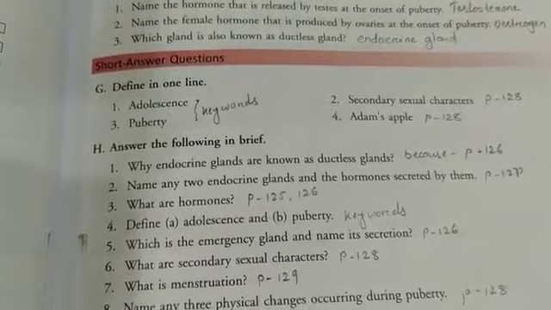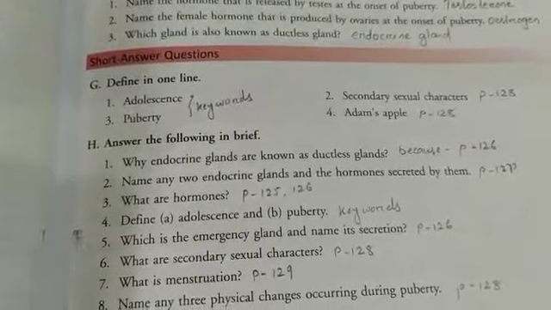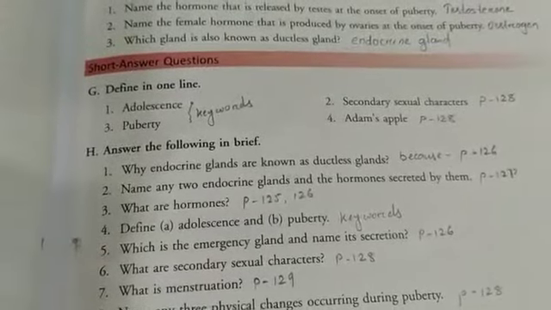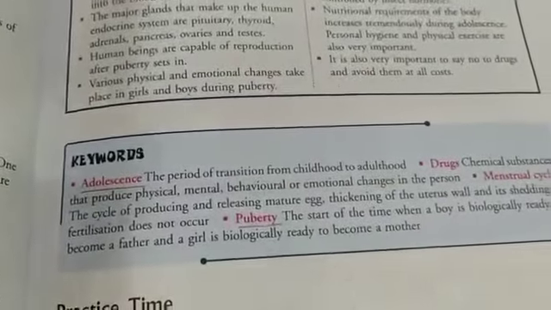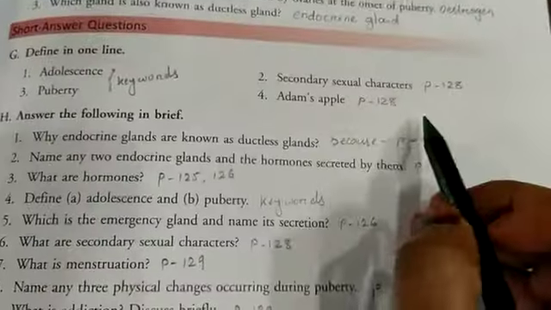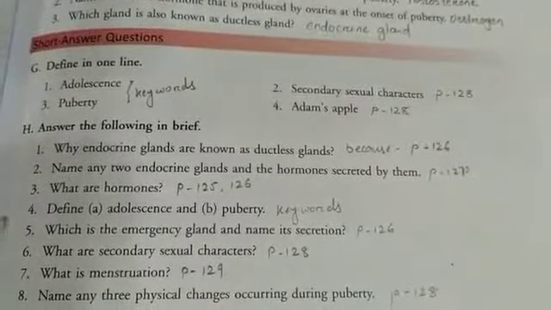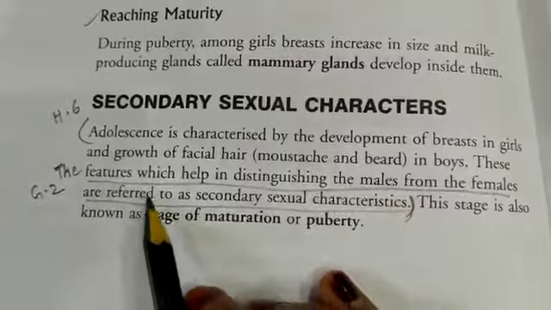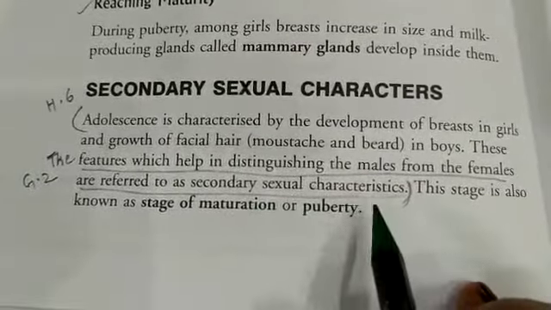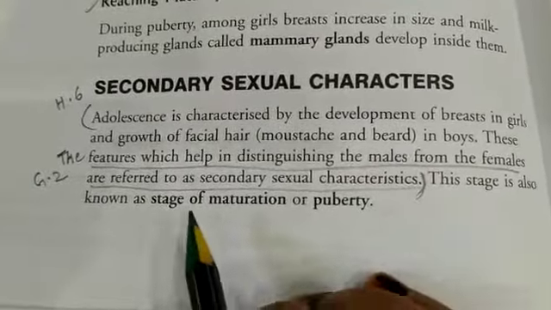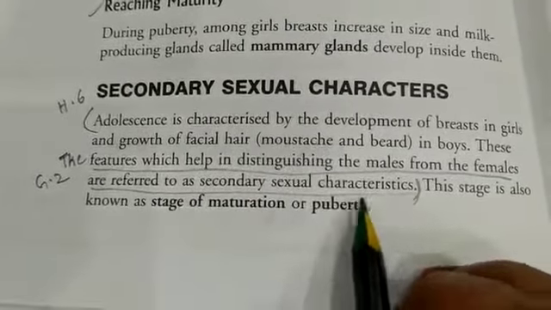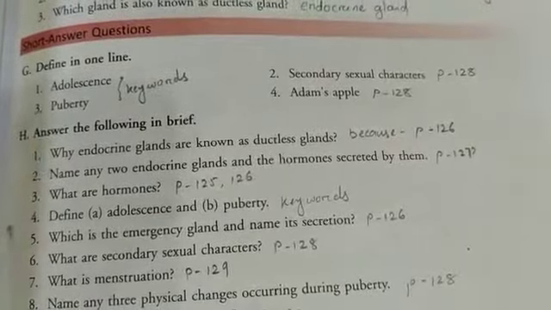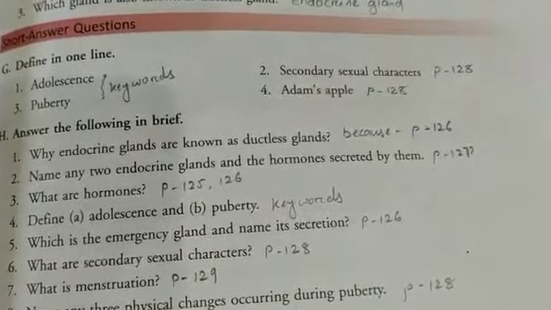Define in one line adolescence and puberty. Number 1 and number 3, adolescence and puberty, you will get in keywords. You can write them from the keywords. Number 2, secondary sexual characters, page 128. Here you will write, listen carefully: the features which help in distinguishing the males from the females are referred to as secondary sexual characteristics. Only this one line.